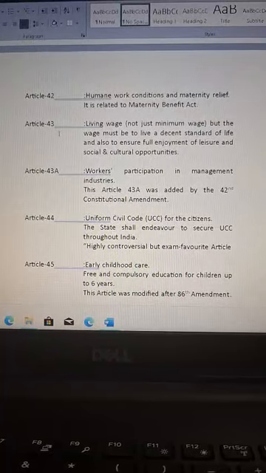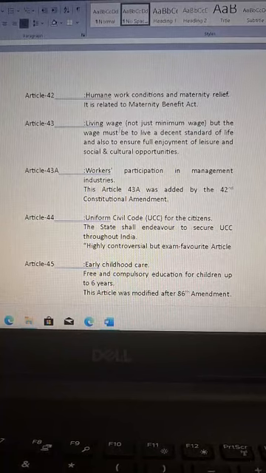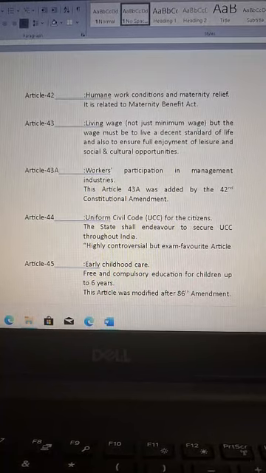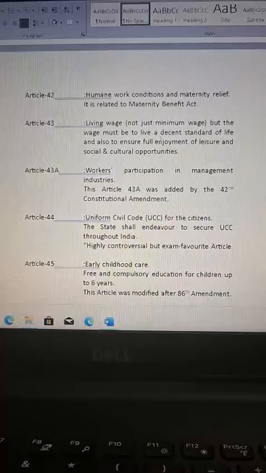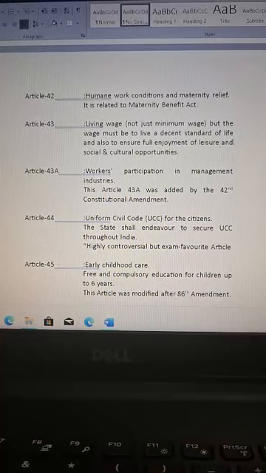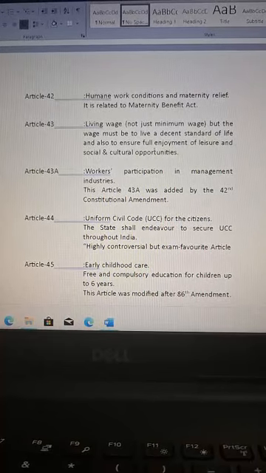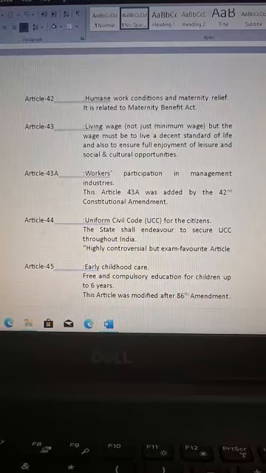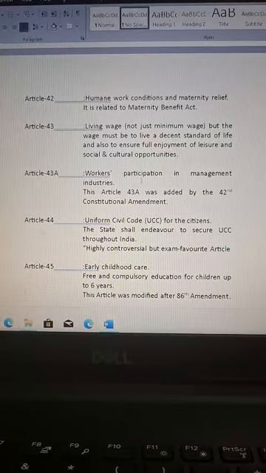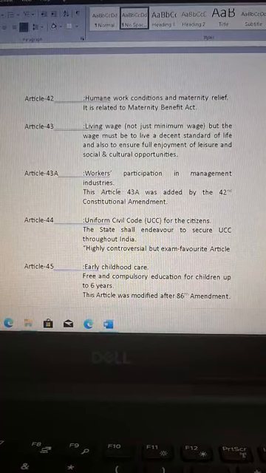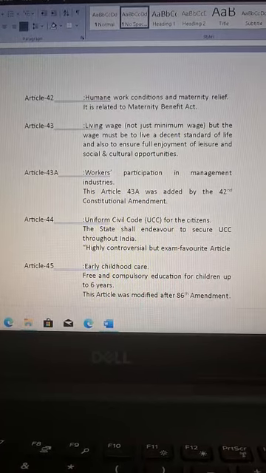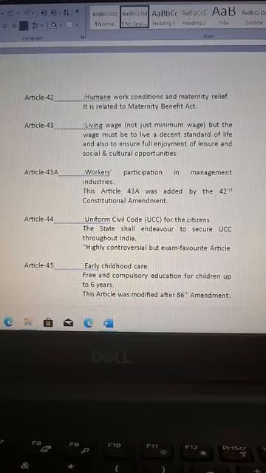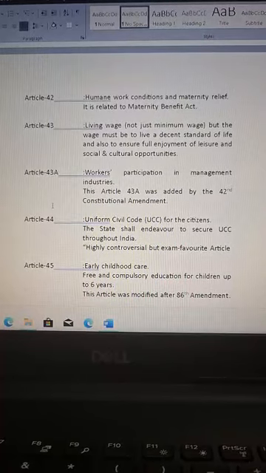Article 43 is related with living wage, not just minimum wage, but a wage that allows a decent standard of life and also ensures full enjoyment of leisure and social and cultural opportunities. Article 43A: workers' participation in management of industries. This Article 43A was added by the 42nd Constitutional Amendment.